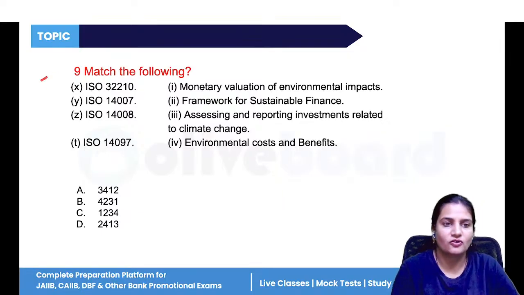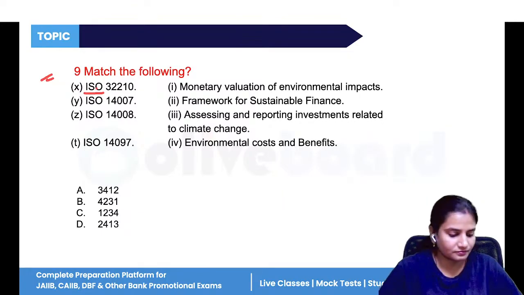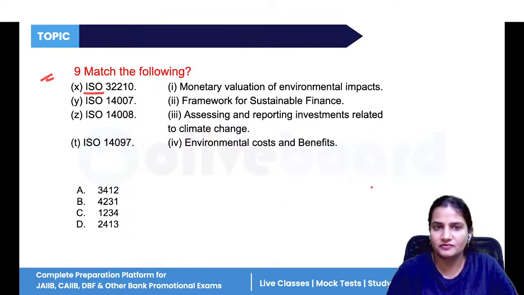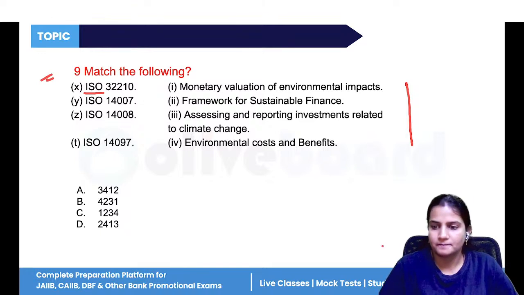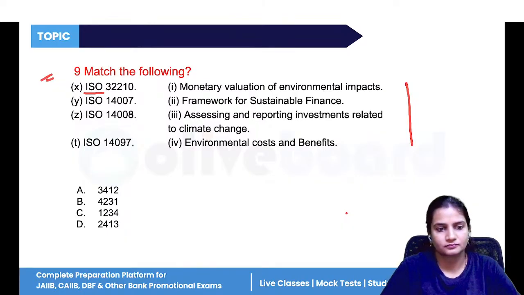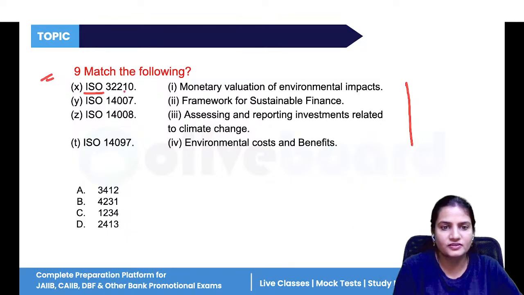Now, match the following ISO with their different specific activities. So ISO 32210, it relates to sustainable financing.